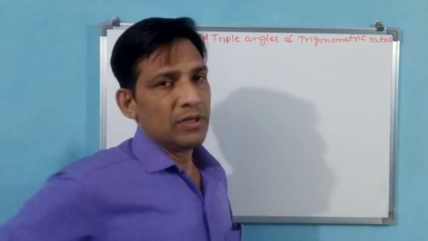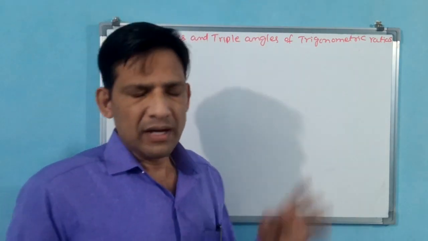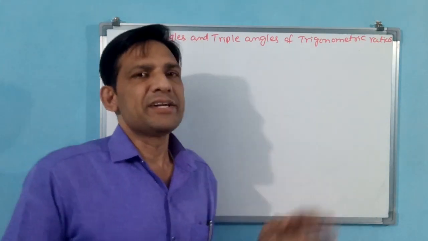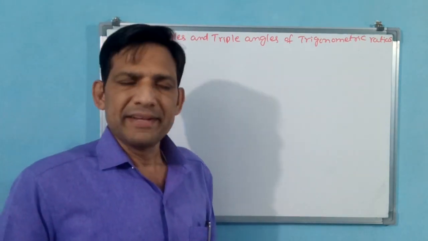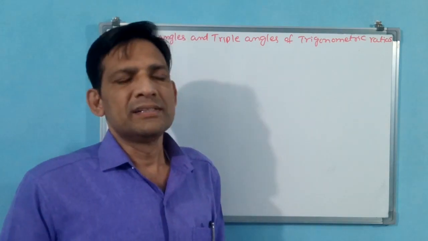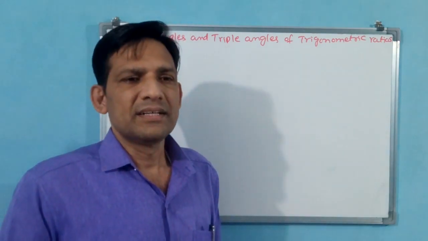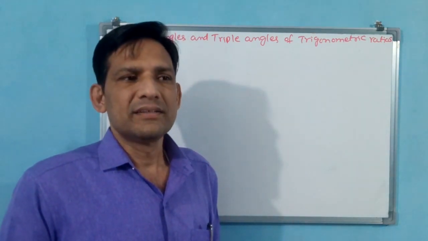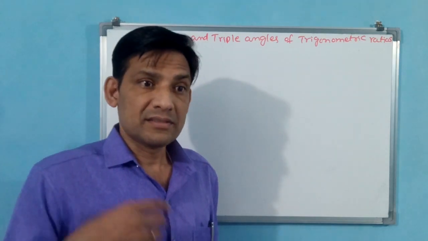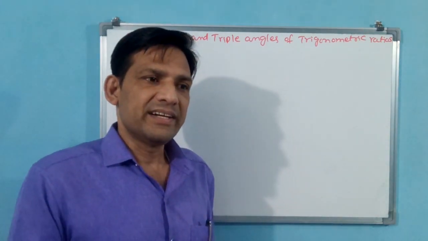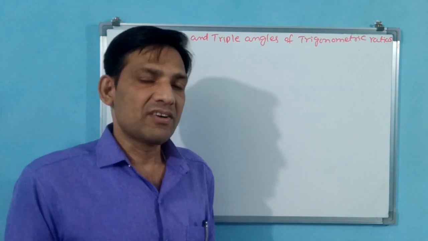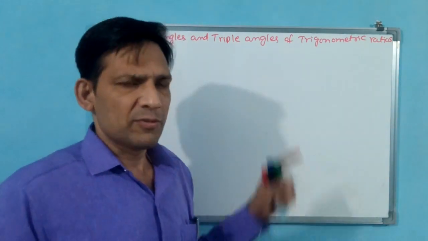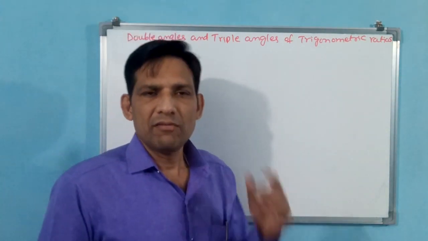Now also multiple angles, or we can say double angles and triple angles: sin 2 theta, cos 2 theta, tan 2 theta, and sin 3 theta, cos 3 theta, tan 3 theta. Like that we will see one by one what they are.